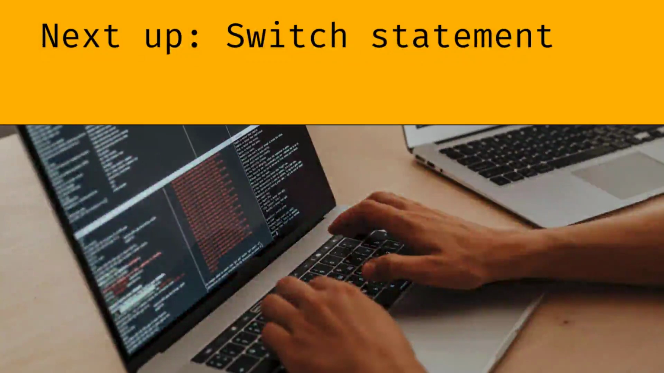Alright, we have seen some practical examples of how to use if statements in real life situations. As you can see, they're very helpful for making all sorts of decisions and controlling the flow of the program's execution. Let's talk about another control flow statement, the switch statement. We're going to do this in the next video.